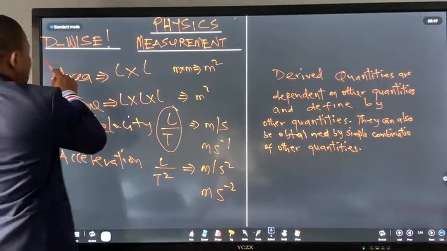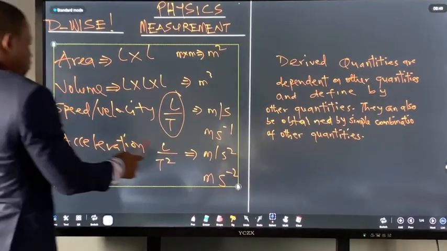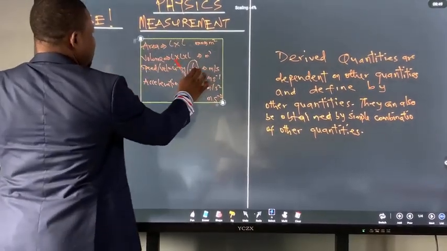Okay, let me find a way to compress this a little bit, because I really needed it for some other explanation. I hope you can see that.